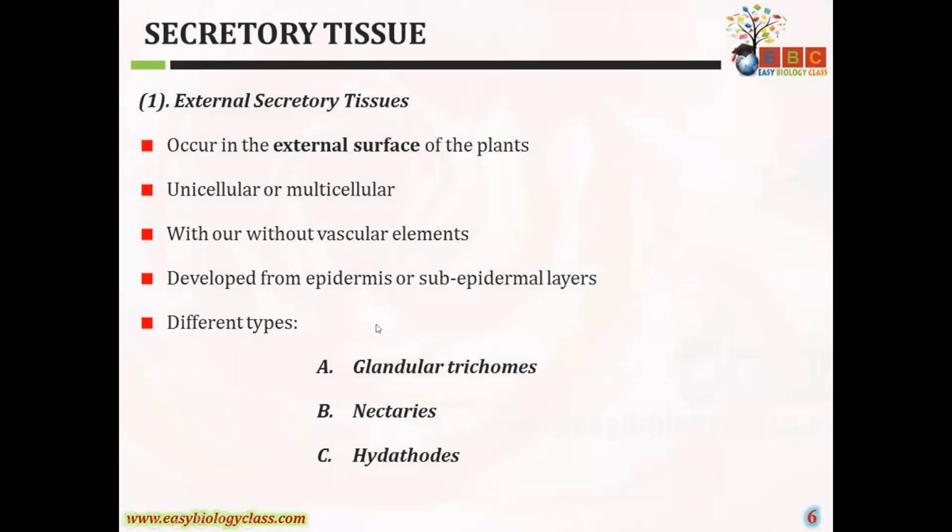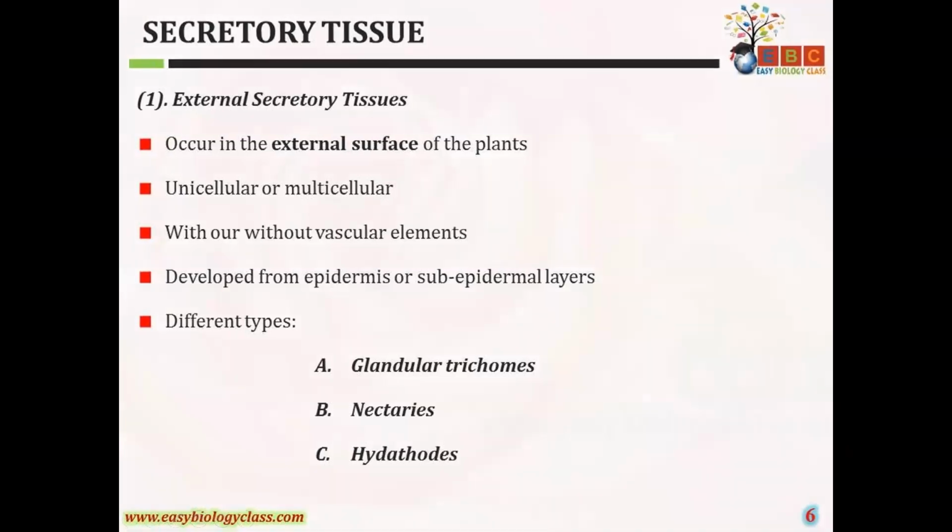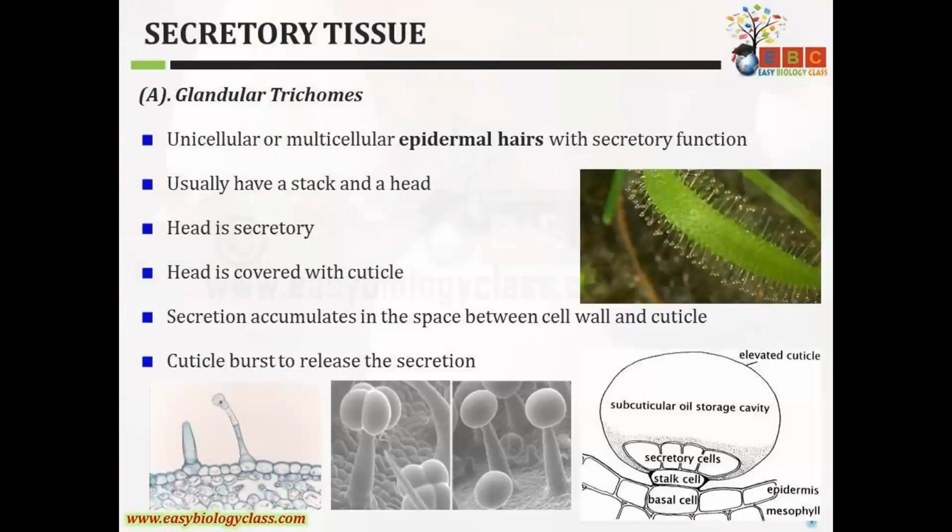So these external secretory tissues are generally developed from the epidermis or subepidermal layers. The different types of external secretory tissues are: first, the glandular trichomes, which develop from the epidermis; then nectaries, and hydathodes. First one is the glandular trichomes. These trichomes may be unicellular, that is made up of only one cell, or multicellular epidermal hairs with some